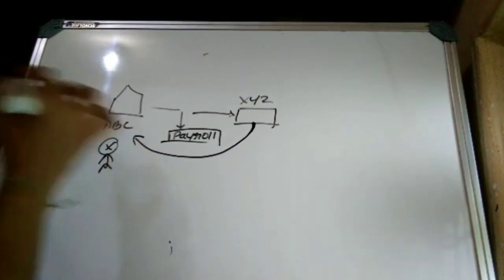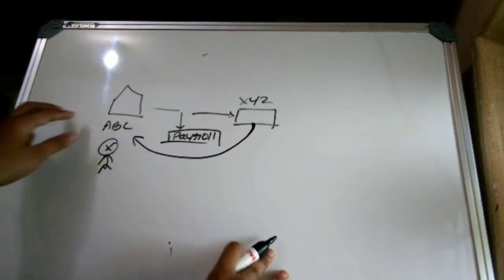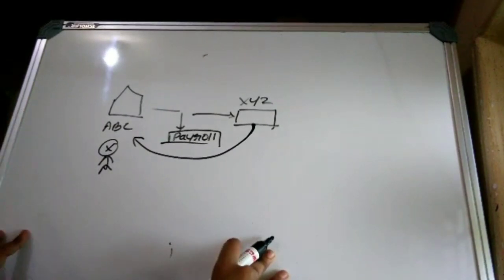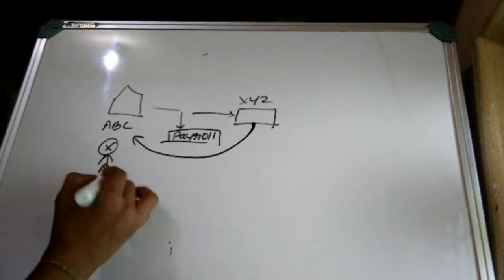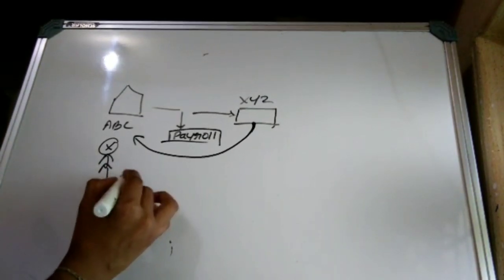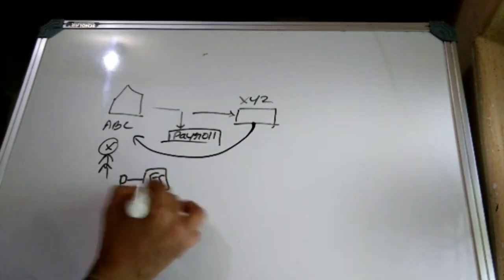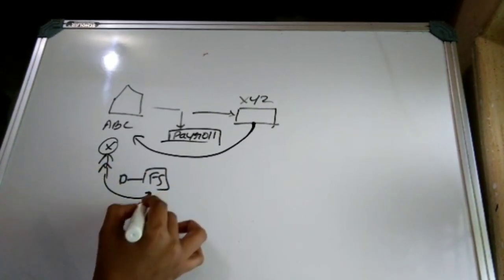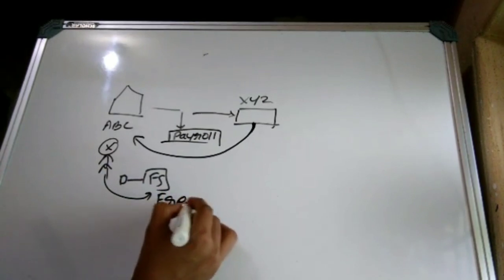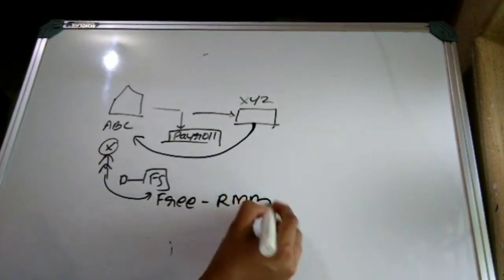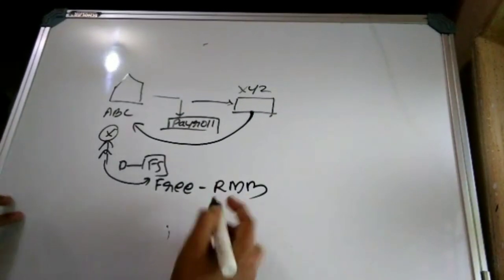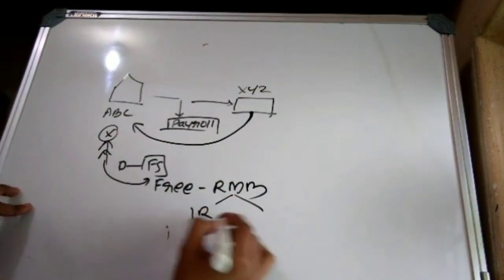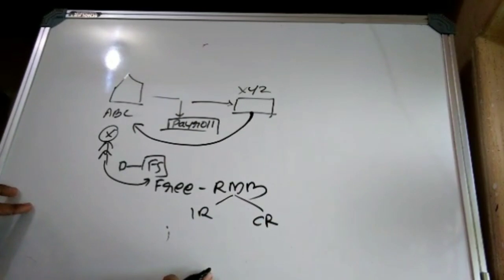So X has been appointed as an auditor of ABC Limited. What is the responsibility of X with respect to ABC? X is responsible to express an opinion on the financial statements. X has to determine whether the financial statements are free from the risk of what? Material misstatement. What is meant by risk of material misstatement? This is the combination of inherent risk and control risk.